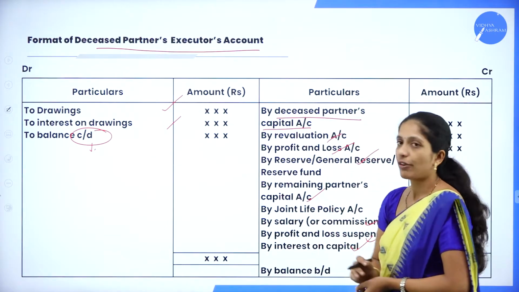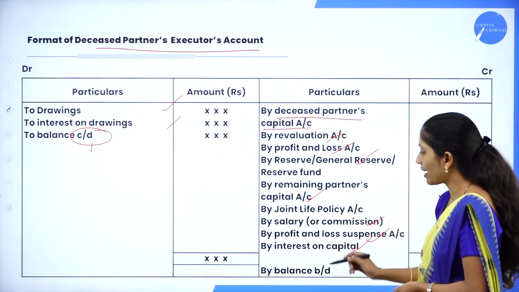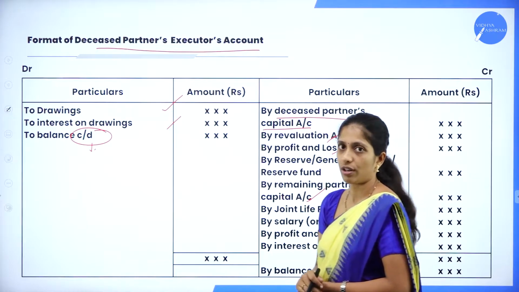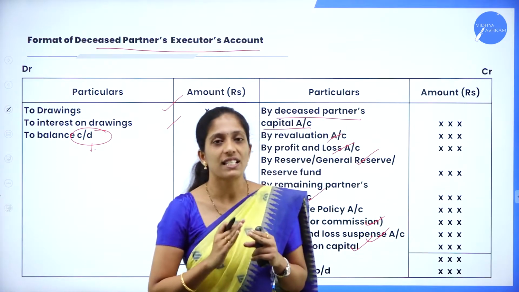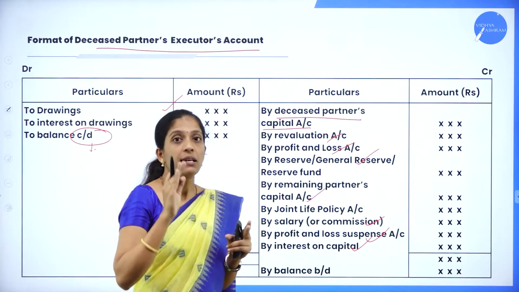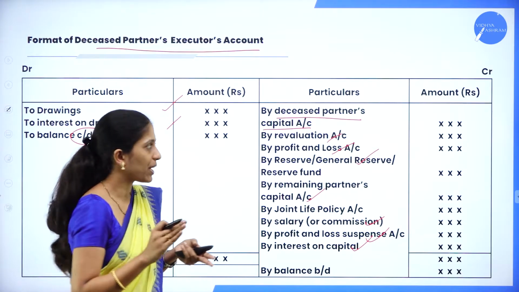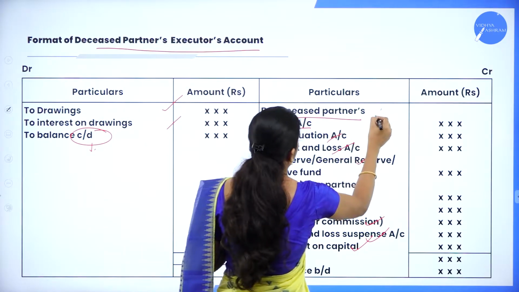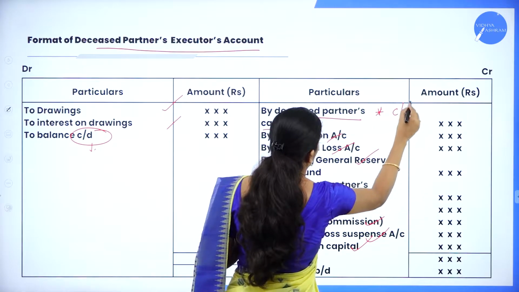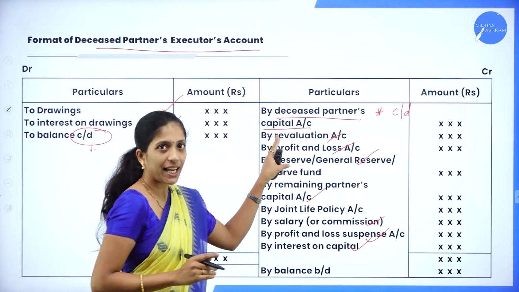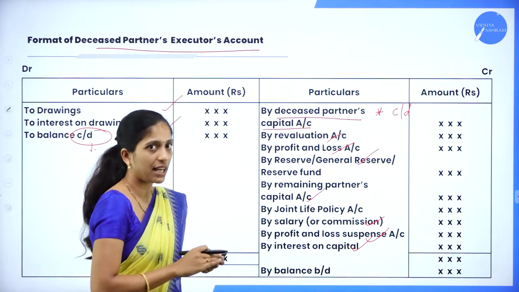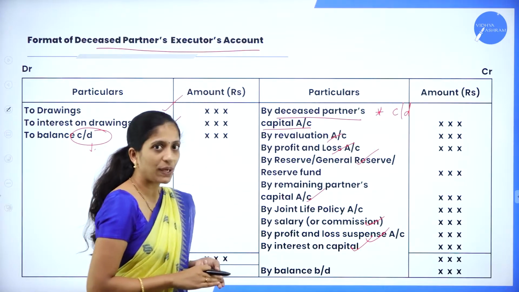Next, whatever amount you have carried down has to be brought down as by balance brought down. So this is the format of deceased partner's executor's account, same as deceased partner's capital account, except here in capital account we will carry down the balance, but here we will take it as by deceased partner's capital account. Rest all the entries will be the same.